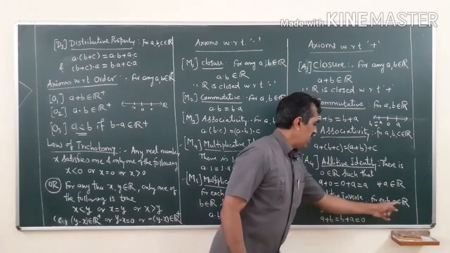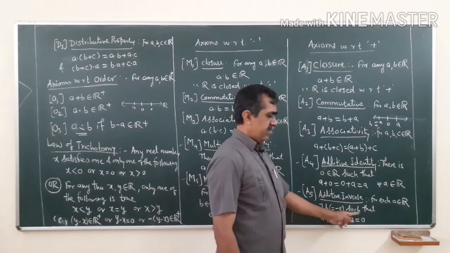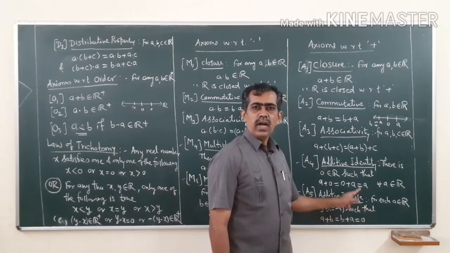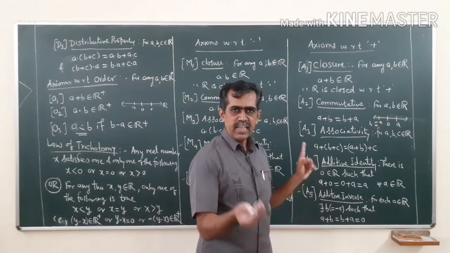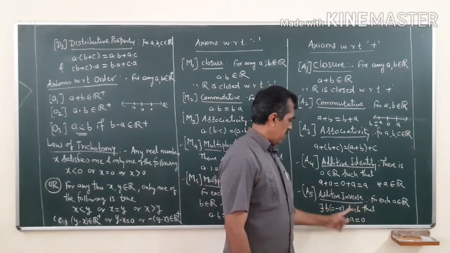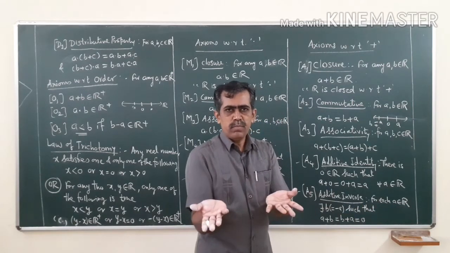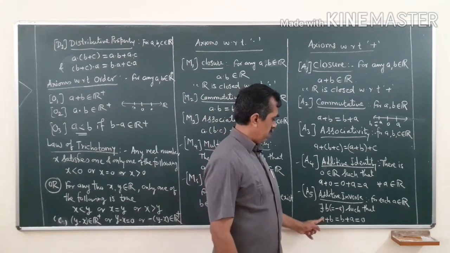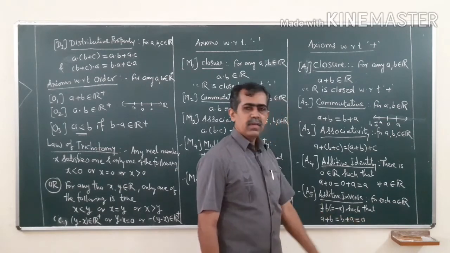So for each a in R, there exists b, which is equal to minus a, such that a plus b is equal to 0. What is 0? The identity. So for every a there exists b such that their sum is equal to the additive identity. So for every a there exists, you may write directly minus a, or you may call it b also, because minus a and a are two different numbers. So for every a there exists b such that a plus b is 0, and which is the same as b plus a.